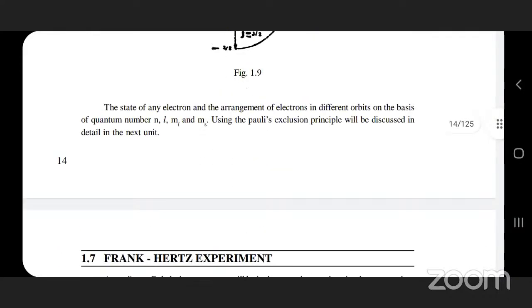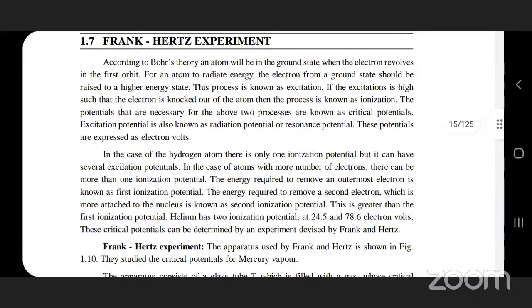Next, the Franck-Hertz experiment. So what is the Franck-Hertz experiment? According to Bohr, the atom will be in the ground state when the electron is revolving in the first orbit, and if it is going to radiate energy, the electron from the ground state should be raised to a higher energy state by absorbing such energy. This process you can call excitation.